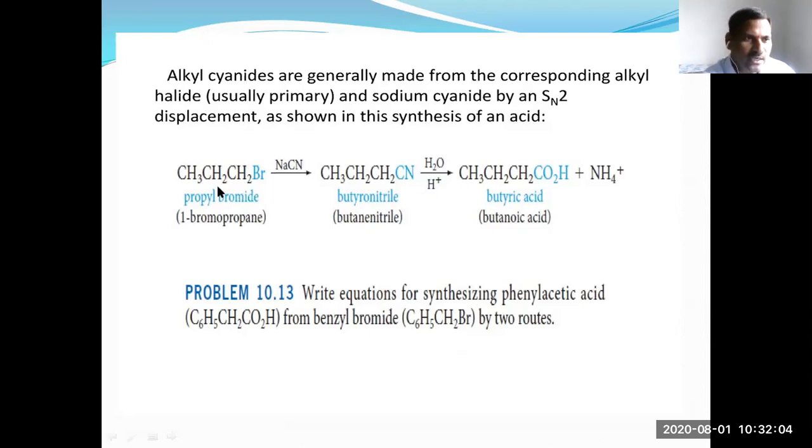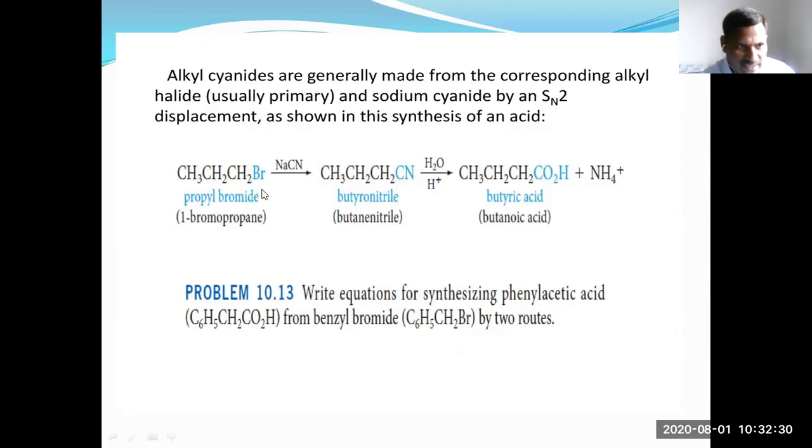That's why alkyl halides give us carboxylic acids through reaction with sodium cyanide followed by a hydrolysis reaction. So you can prepare carboxylic acids from alkyl halides.